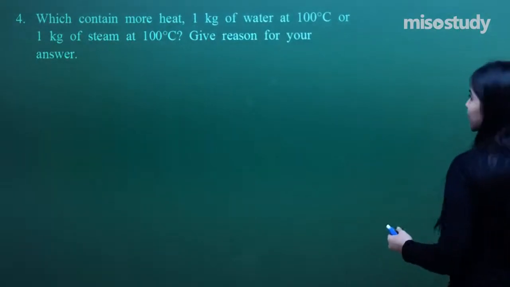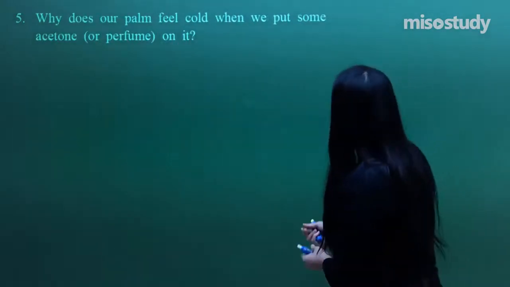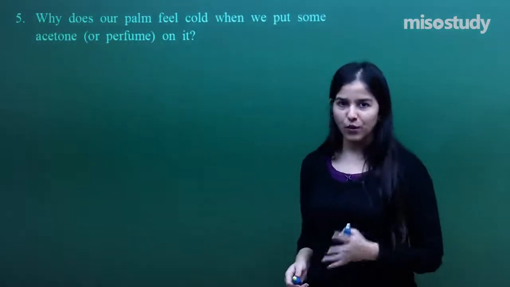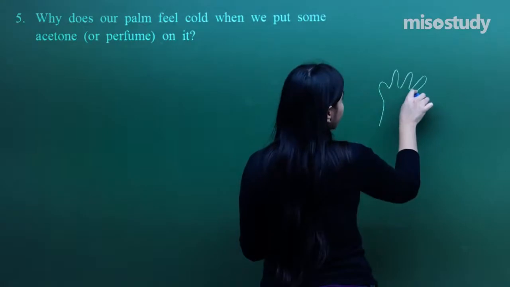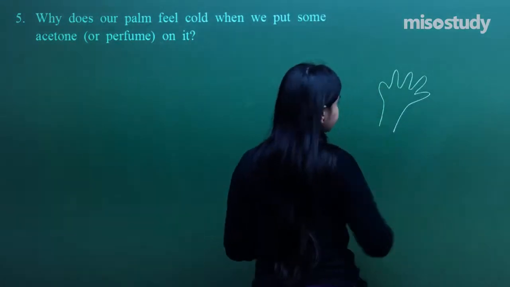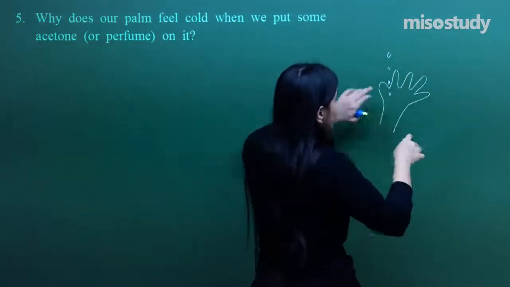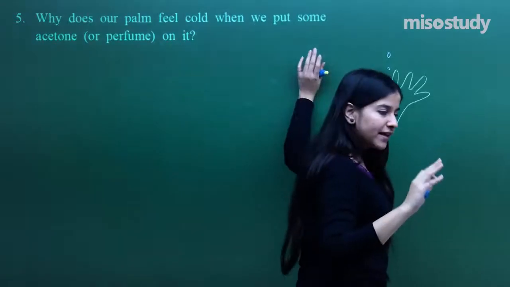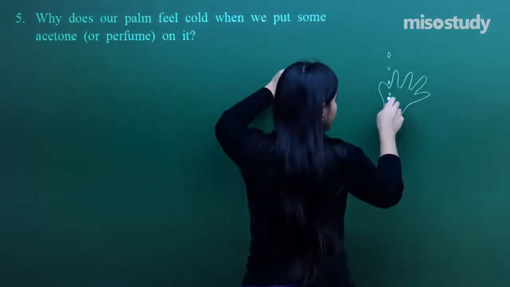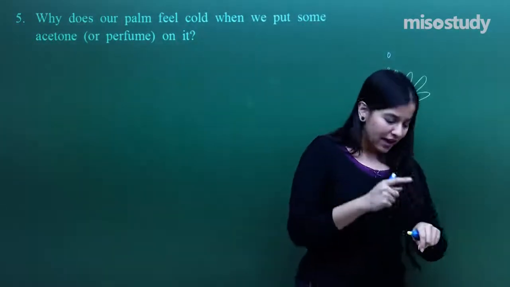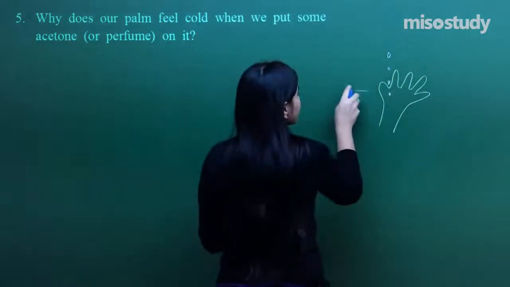Now let's move to the next question. Question number 5. Why does our palm feel cold when we put some acetone or perfume on it? Let's say this is my palm, although it doesn't look like that. I added a few drops of, or maybe just sprayed a little, acetone or perfume on it. Acetone, all the girls out there can get it from nail polish removers. So you have just spread it on your hand, and what will happen? Immediately you will feel that cooling effect, because the liquid got evaporated.